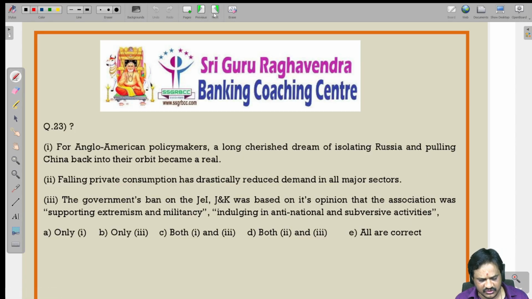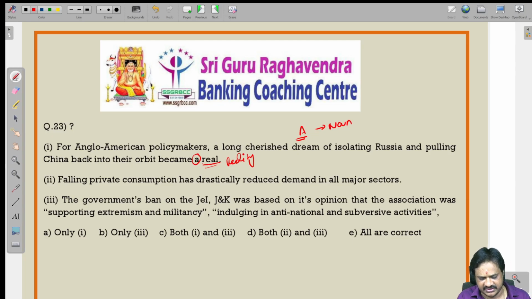For Anglo-American policy makers, a long cherished dream of isolating Russia and pulling China back into their orbit became a real is not correct. To qualify the article 'a', we should use the noun form. Whenever you are using the article 'a', you should use the noun form. Real is not a noun, so instead of real, we should use reality.